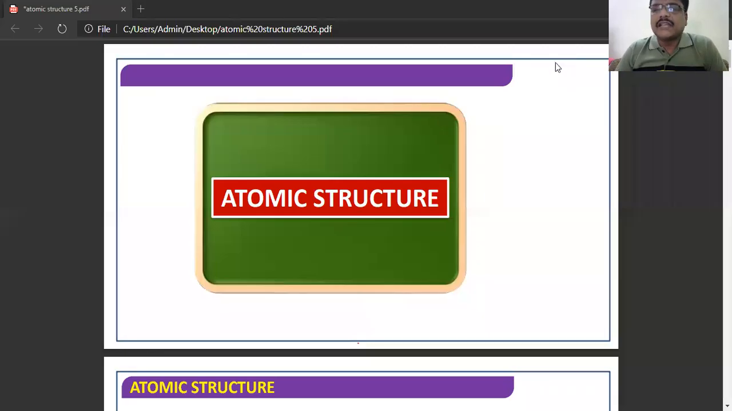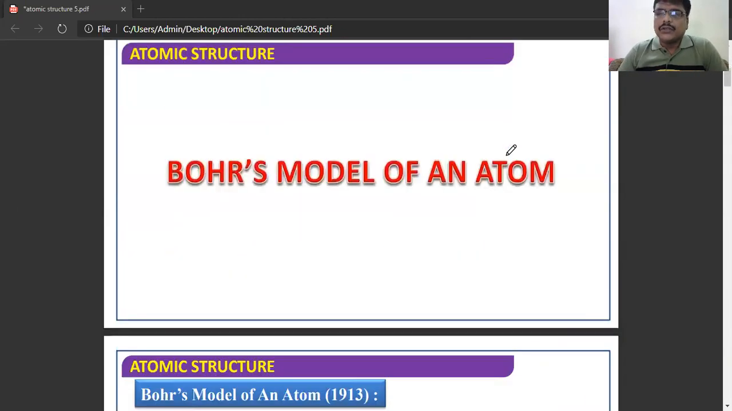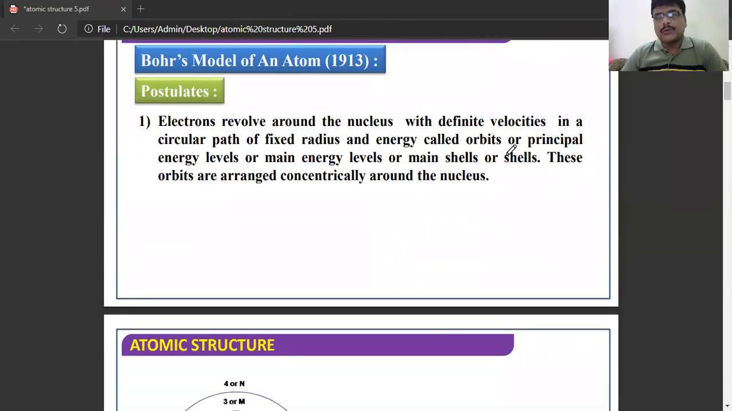Dear students, in this class, we'll discuss an important concept, that is Bohr's atomic model. This was the most successful atomic model. It was proposed by Niels Bohr in 1913. If we discuss the postulates of Bohr's atomic model, in the first postulate itself, he explains about